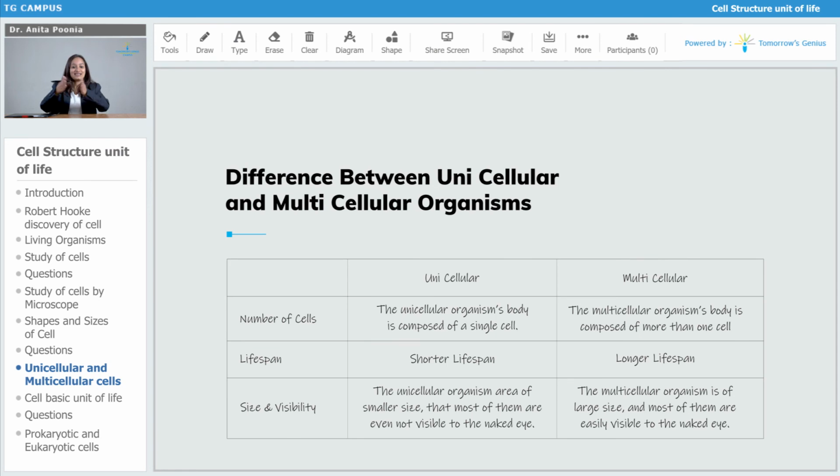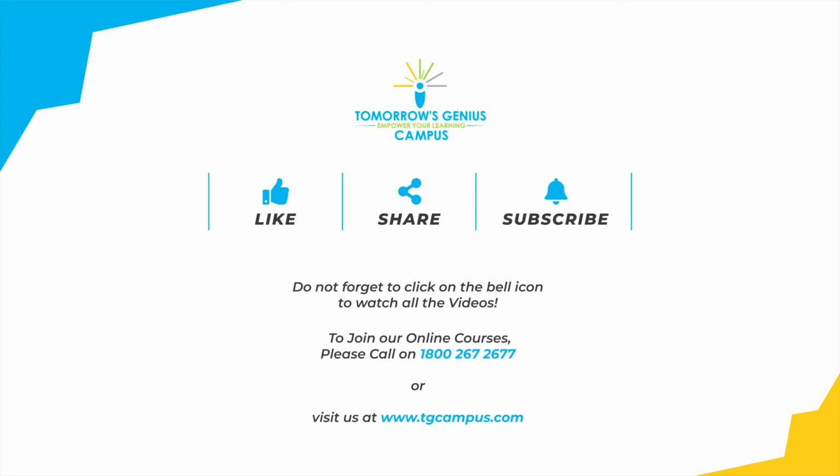So students, in this slide what did we cover? We covered the difference between the unicellular organisms and the multicellular organisms. The points of discussion were the number of cells, the lifespan, and the size and visibility.